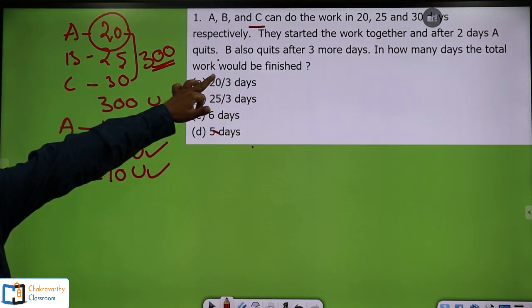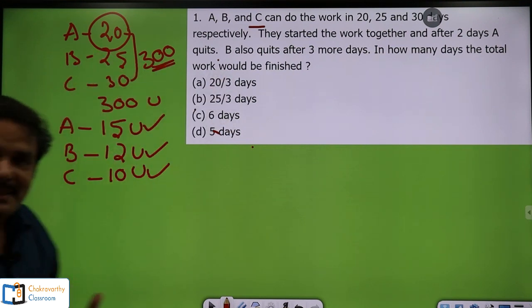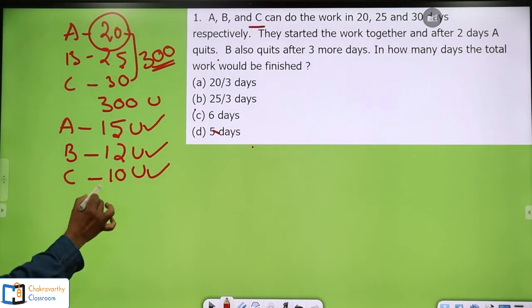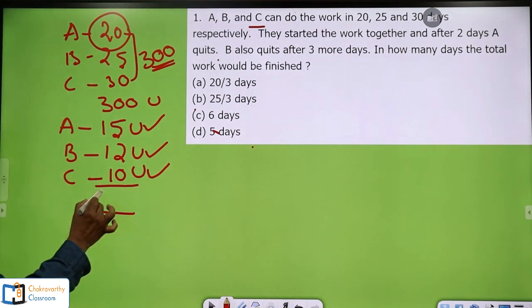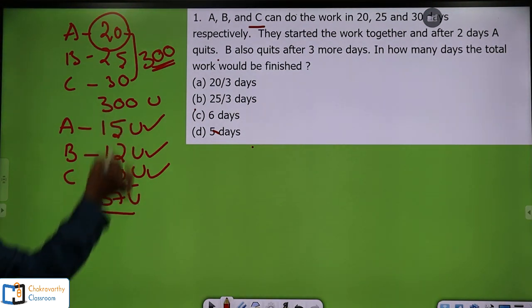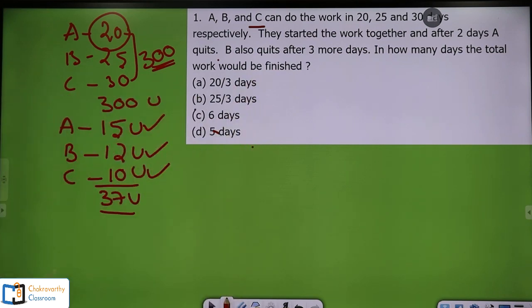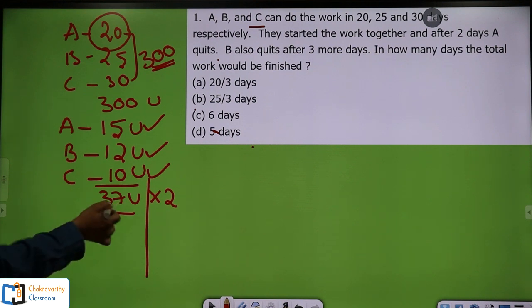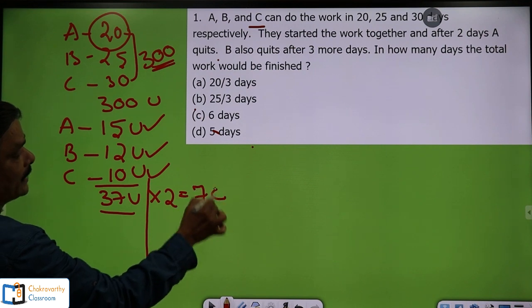Now, according to the question, they started the work together. After 2 days, A quits. That means all the 3 have worked together for 2 days. Now you take it this way. If you take the total here, this is 30 plus 7, 37. So 37 units of work can be done by all the 3 together in 1 day. They work for how many days? 2 days. Now obviously the work done by all the 3 in 2 days is 37 into 2. So that is 74 units of work has been completed.